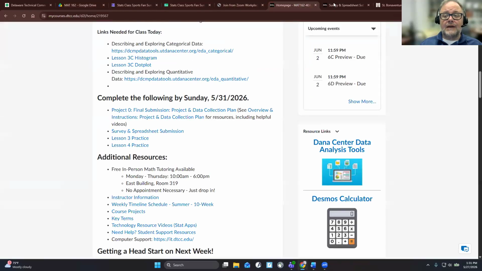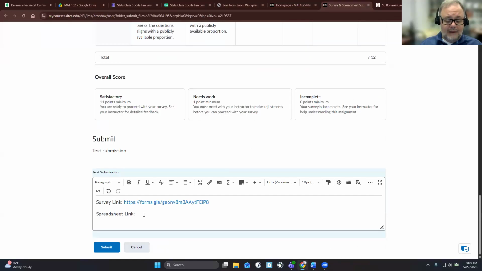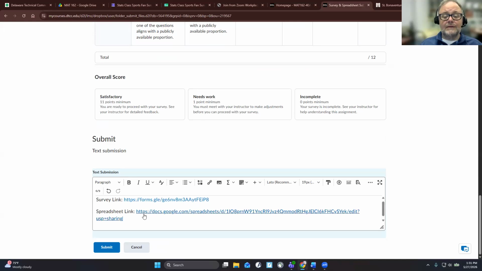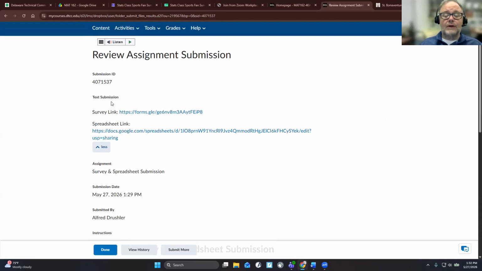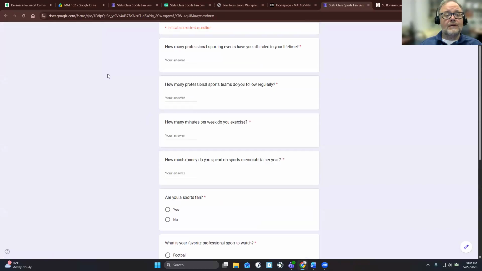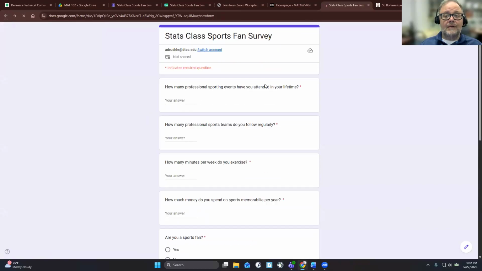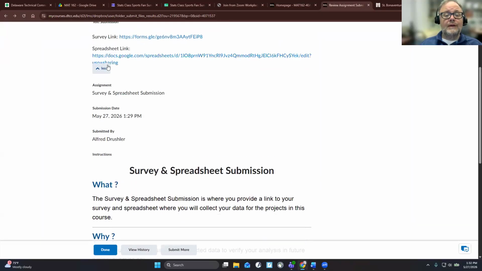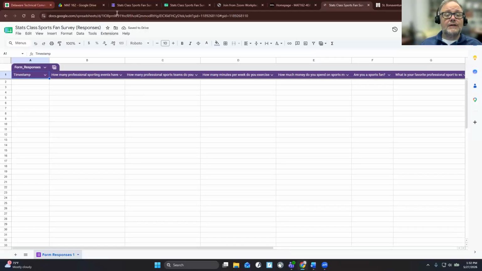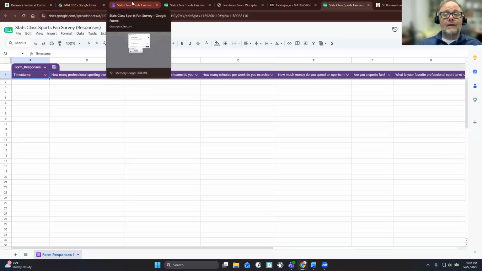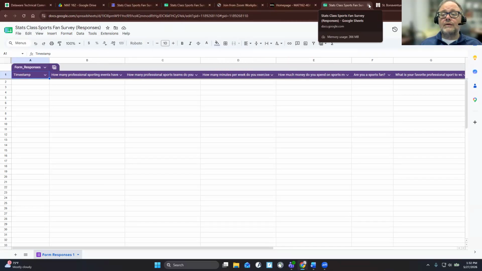And then go back to the assignment. And then copy that link there. And then you hit submit. And then you can actually see what you submitted. So see, here's the Google form. So I'll be able to click on that and review your Google form. And then here's the spreadsheet. I'll be able to click on that and review your spreadsheet. All right, so let me show you what happens.